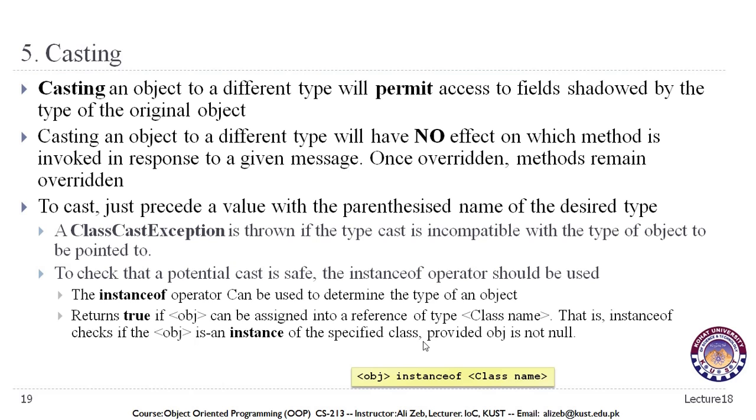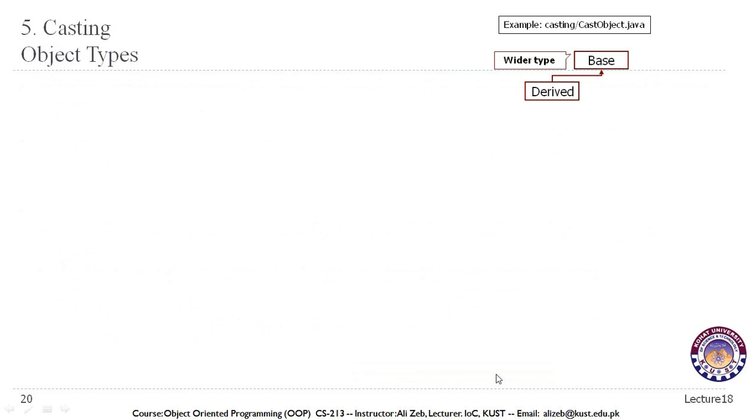And this is the syntax of the instanceof operator that we have seen previously. Here we write the name of the object, the instanceof keyword, and the name of the class. That will return a boolean value.